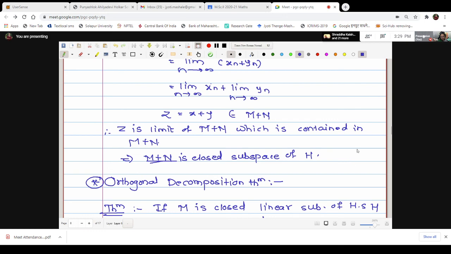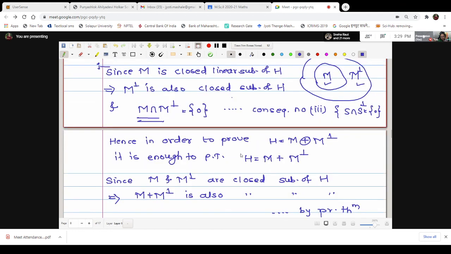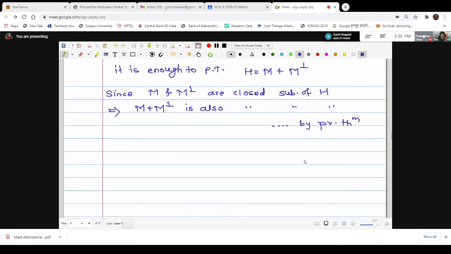But what is the restriction here? M is orthogonal to N. Here we are writing M and M perp, therefore these two are always orthogonal to one another. Therefore, M plus M perp is also a closed subspace of H. Now, what will I do? We will just take N equal to M plus M perp.